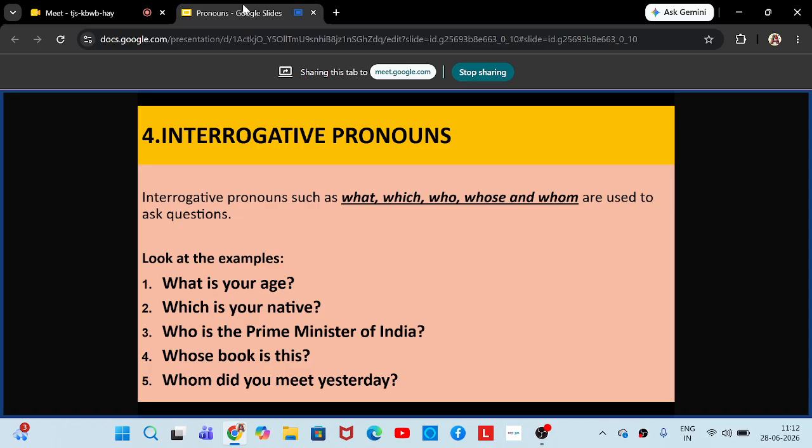So, for example, we don't ask which is your age. We ask what is your age only. Only that is the correct question. Similarly, we don't ask what is your native. We ask which is your native. Native means the place where you were born and brought up. Okay, maybe for some people, the place where you were born would be different and the place where you were brought up would be different.